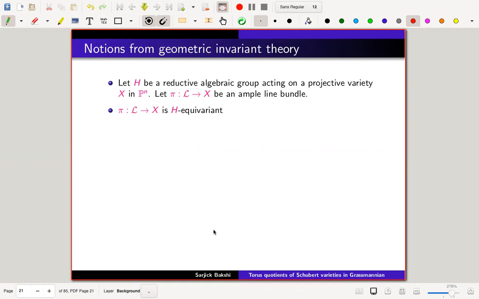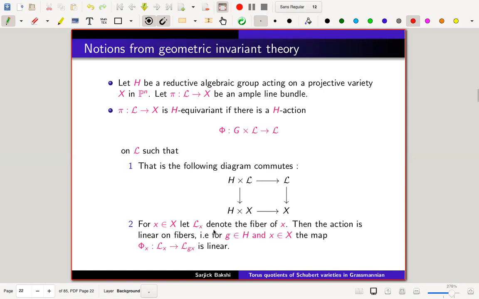So what do I mean by pi being H equivariant? If reductive algebraic group bothers you, just take H to be SLN C. Now pi is H equivariant if there is an H action phi from H cross L to L on L such that this is the projection map and this is the phi and this diagram commutes. And additionally, along the fibers, the action has to be linear. So that means pi is H equivariant.